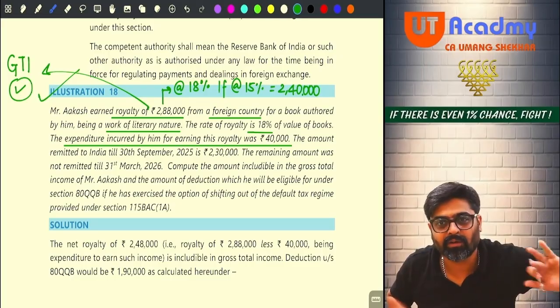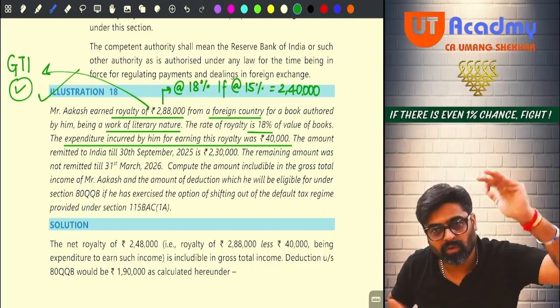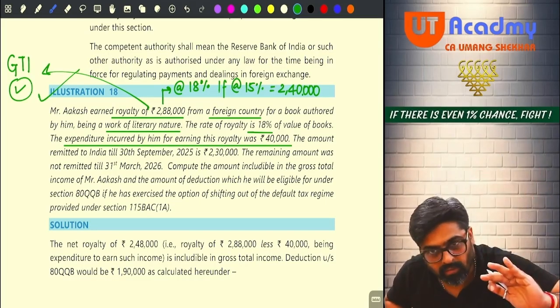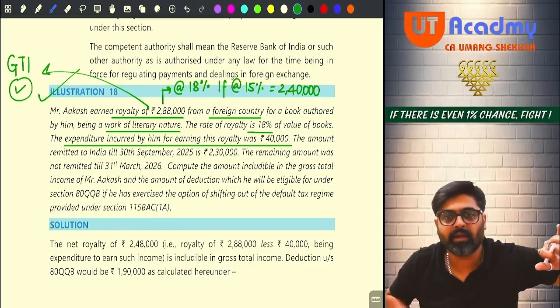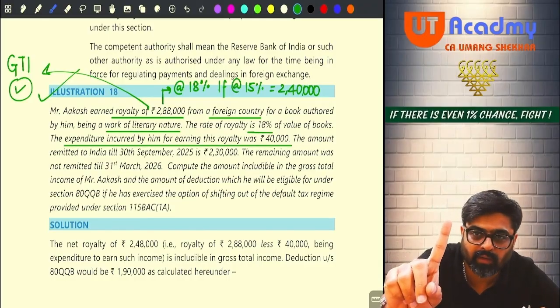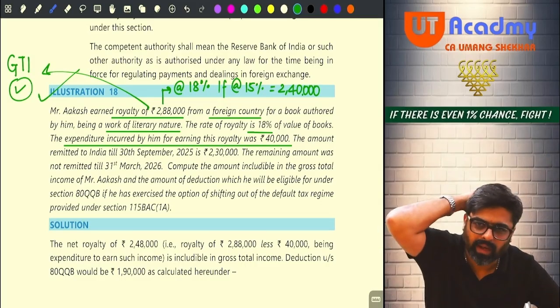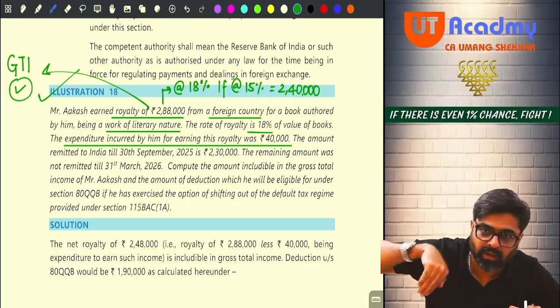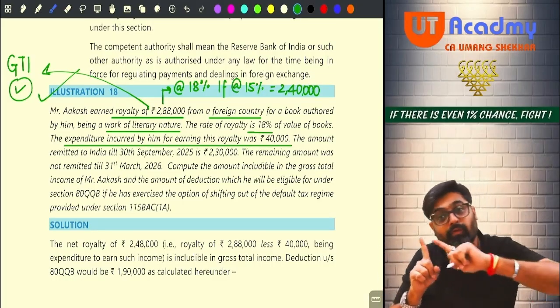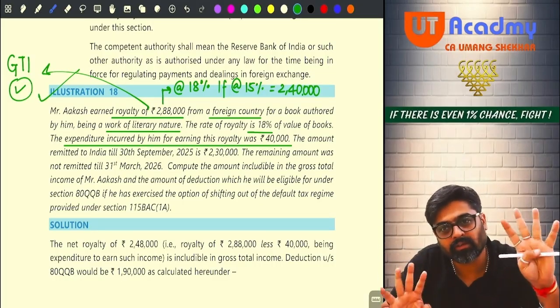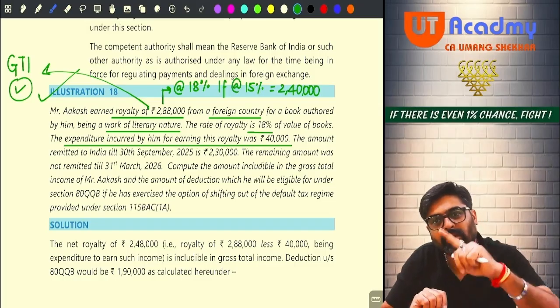Reduce that. Okay, no. So how much is coming? 240. That is to come. But out of that, 40 will be reduced. Only 2 lakh will be net qualifying royalty. But wait. Is this royalty 2,88,000 coming from foreign country? If entire 288 received within 6 months, then 240 will qualify.